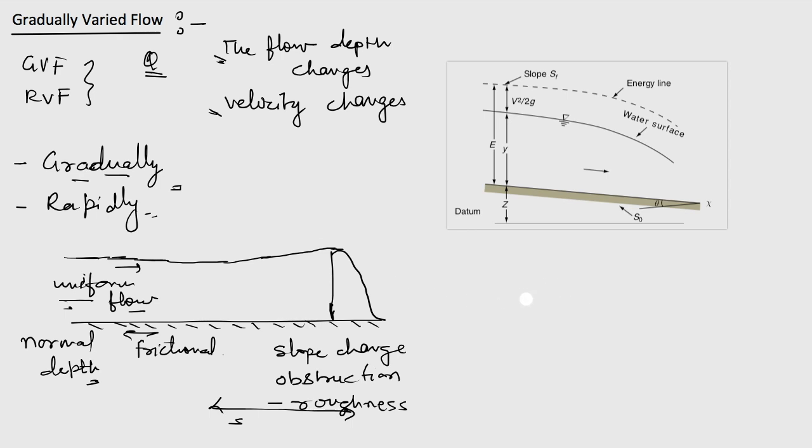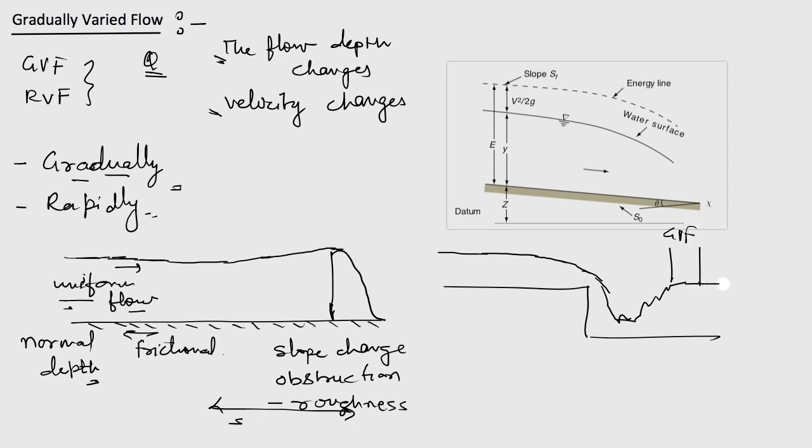It can also happen when some, let's say, fall is there, like this, if fall is present. So if water is coming from here, at this point the depth will decrease here, and then when it falls, it will be a hydraulic jump, then again some gradually varied flow profile will come, then after that again it will try to achieve the uniform flow condition.